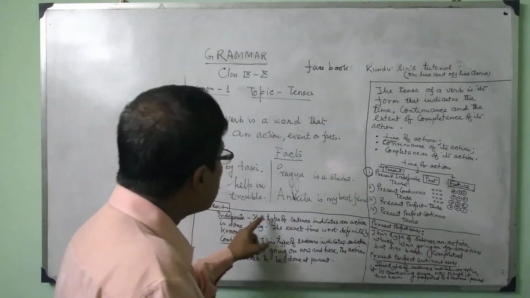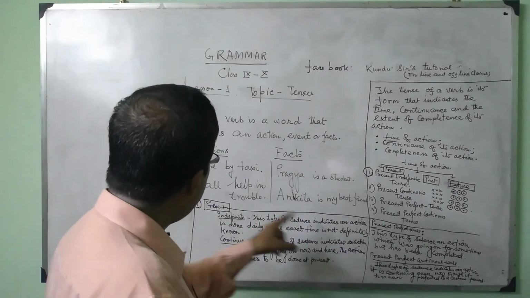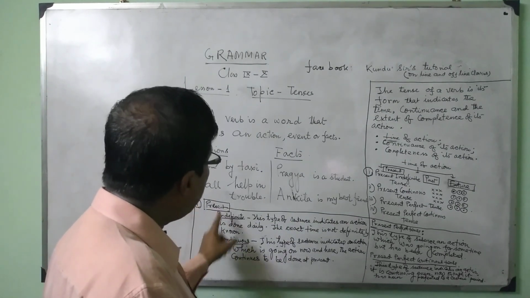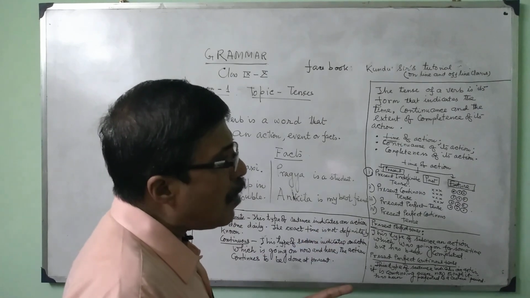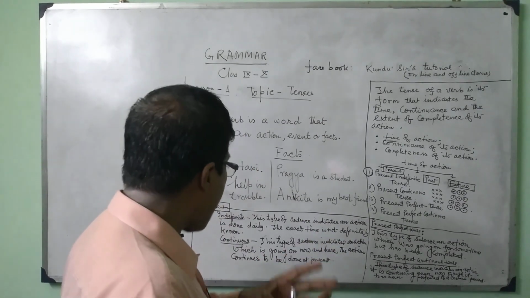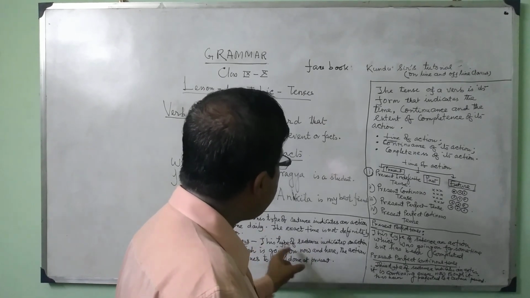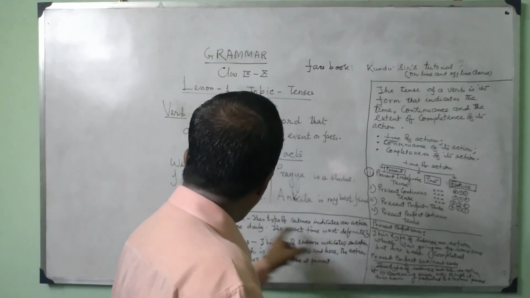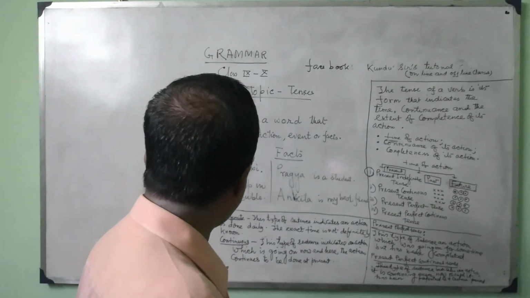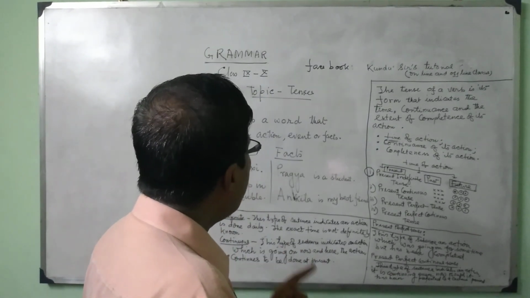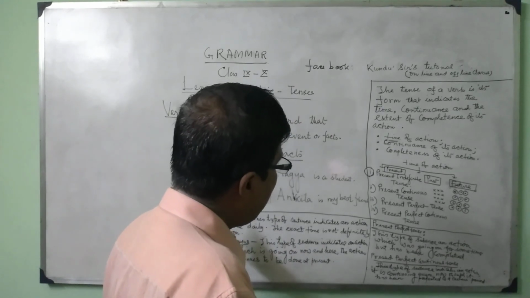So this type of sentence indicates an action that is done daily, expressing normal activities or normal action. The exact time is not definitely mentioned here or not known to us. Why is it called present indefinite tense?